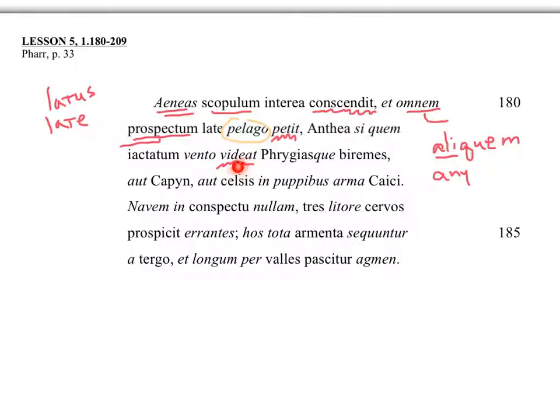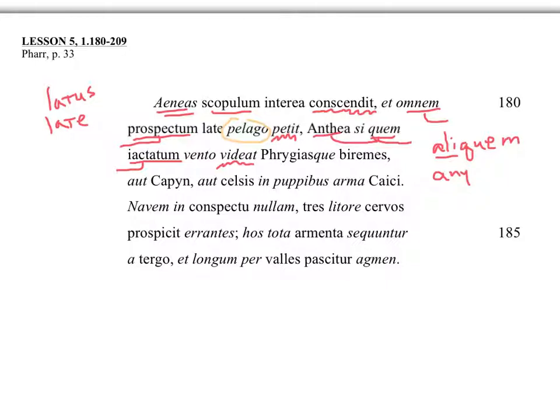If he may see any Antheus, and this is a Greek accusative here. Any, accusative, Antheus. Let's go together. Or we would say in English, if he might see anything of Antheus. Anything of Antheus. Sounds a lot better. And Antheus iactatum, tossed by the wind. Tossed by the wind. Okay, so that also goes with these accusatives here. Anything of Antheus, tossed by the wind.